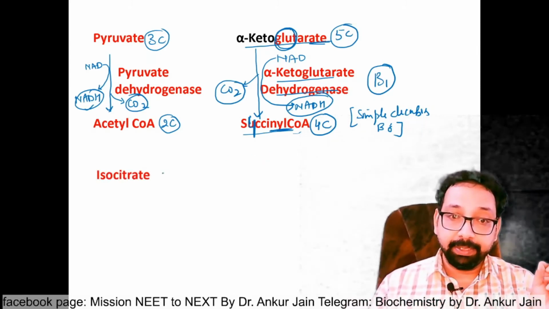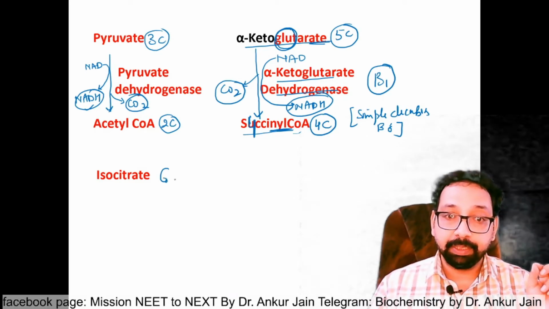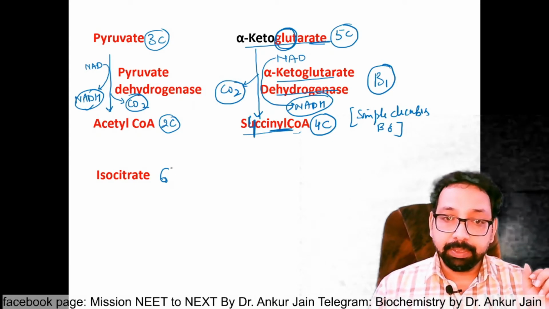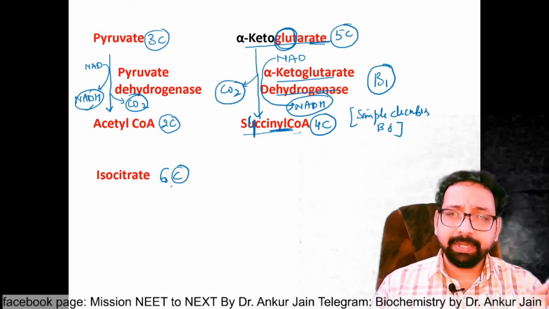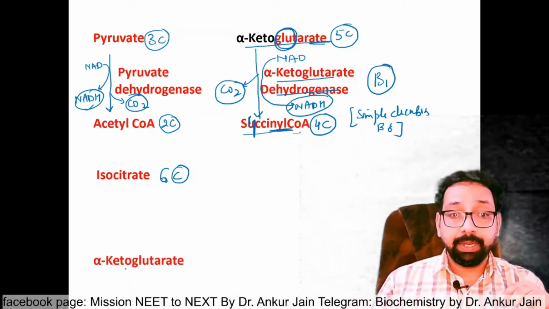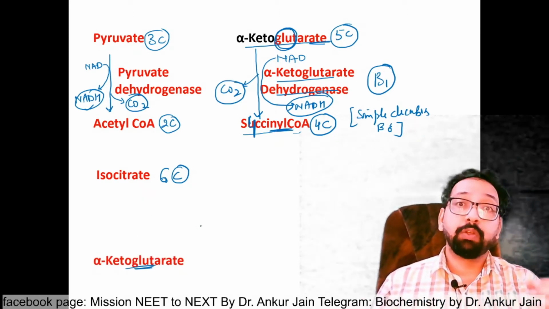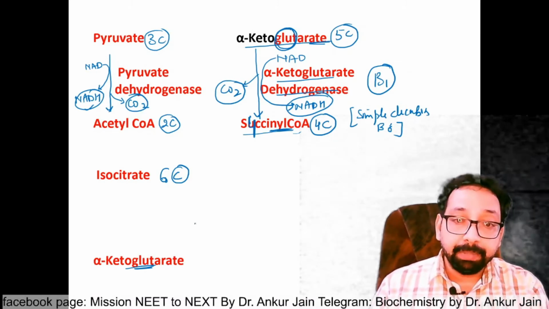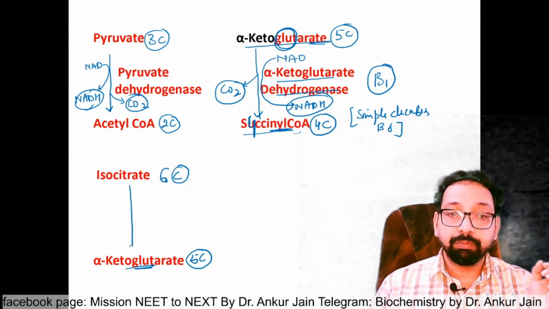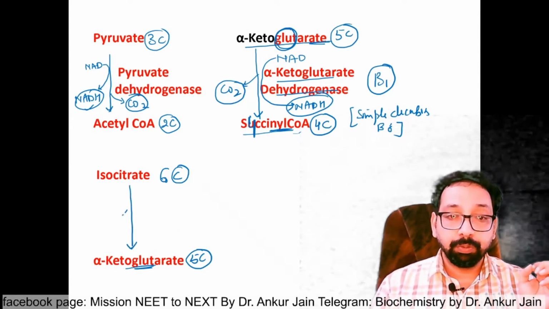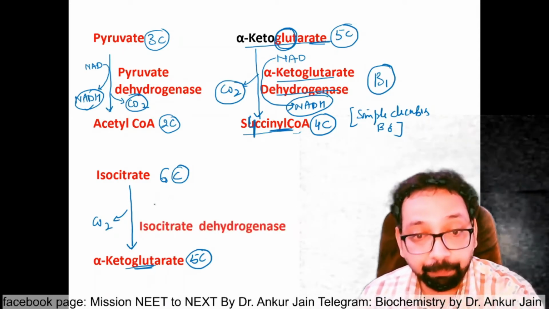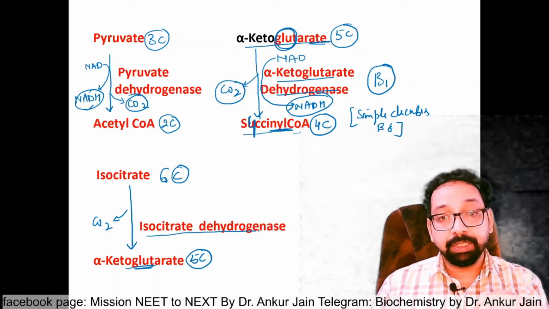Isocitrate or citrate is having 6 carbon. Citrate, isocitrate is having 6 carbon, and is converted to alpha ketoglutarate. I just told you, glutarate, glutamate, glutamine. How many carbon? 5 carbon. A 6 carbon compound is converted to 5 carbon compound, means CO2 is removed. Removal of CO2 is called decarboxylation, and the name of the enzyme is isocitrate dehydrogenase.